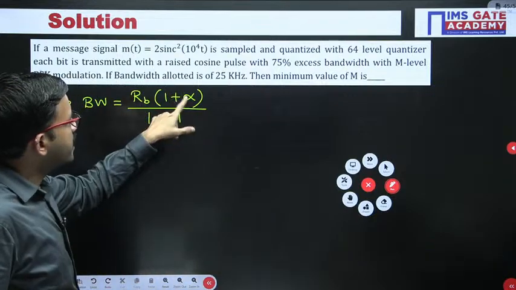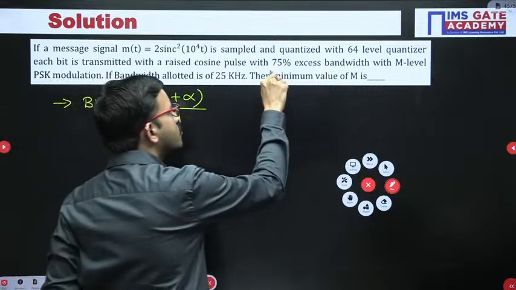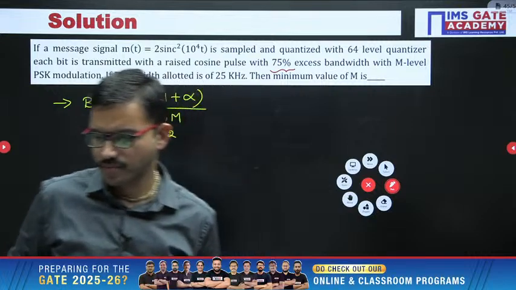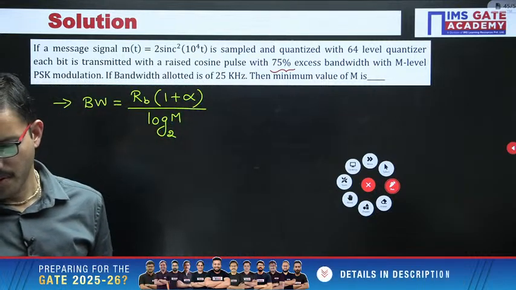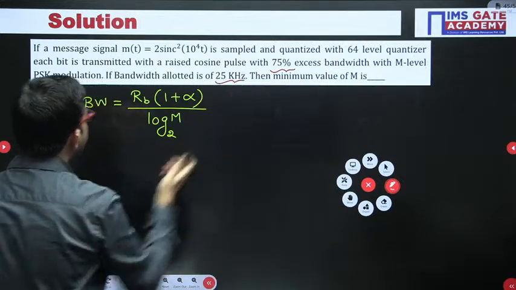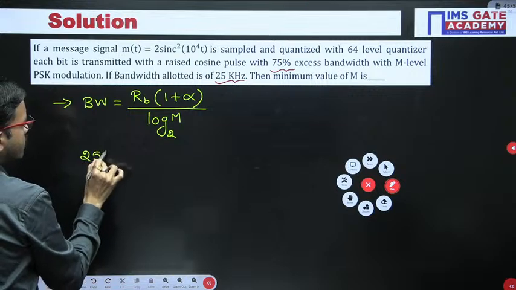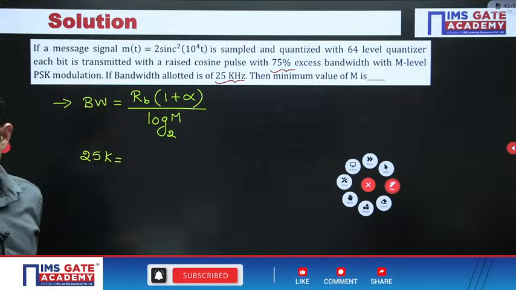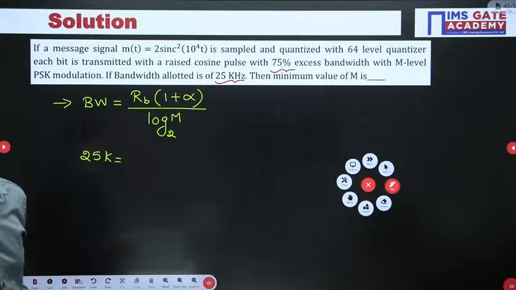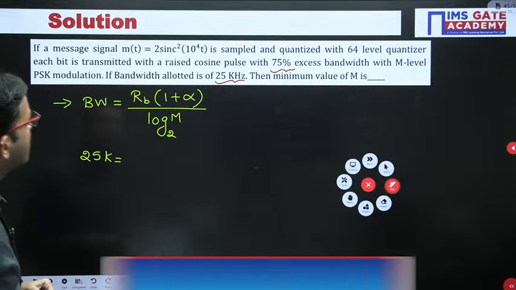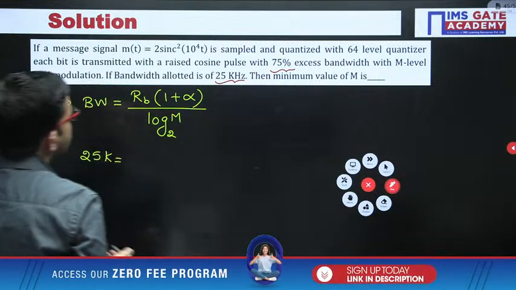But regarding alpha, the roll-off factor, if the question specifies it in terms of percentage, just convert it into the normal value. So in this question the bandwidth is already given, 25 kHz. Here, read the question.